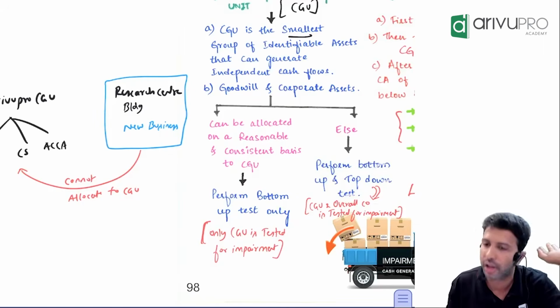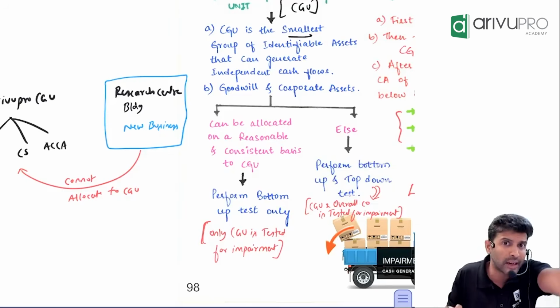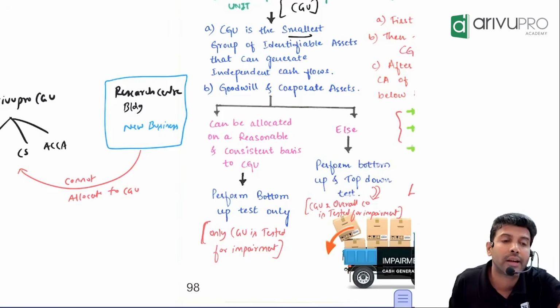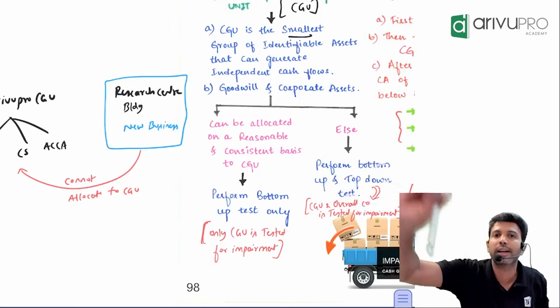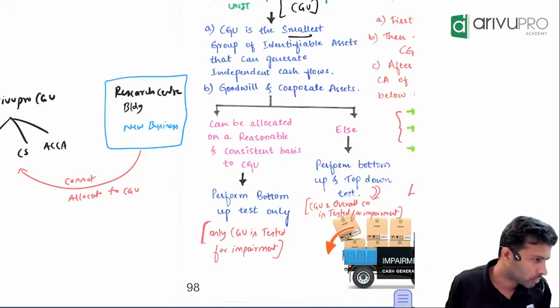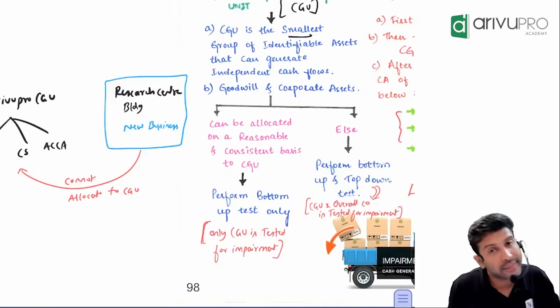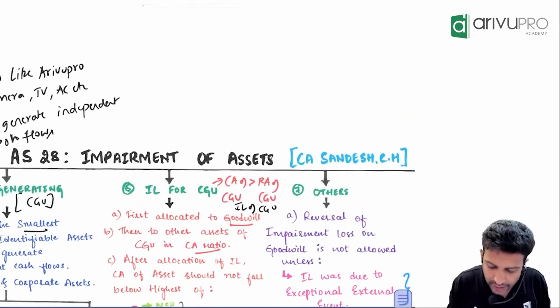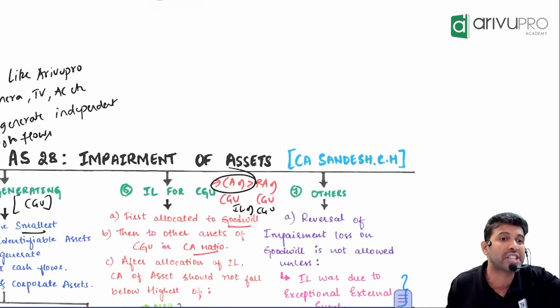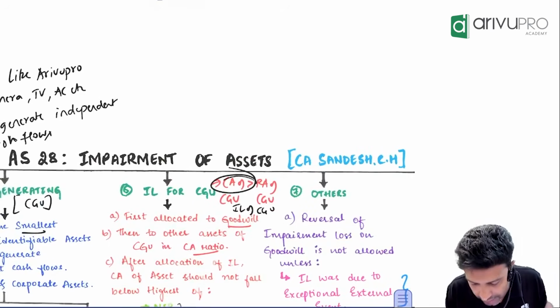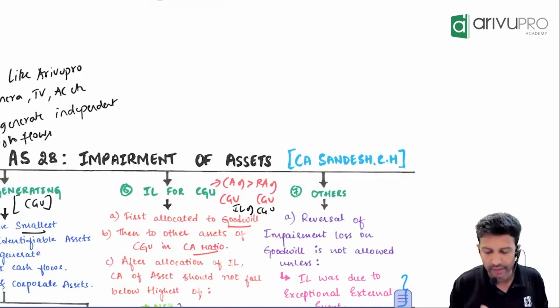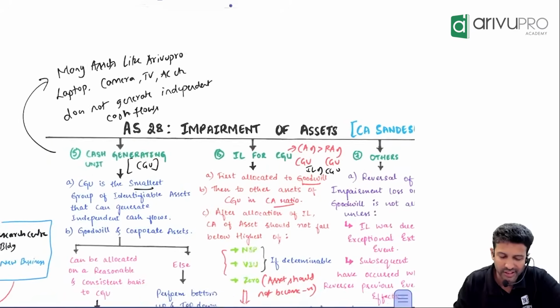Usually in carrying amount ratio. First allocate, because goodwill impairment you can never do at what level? Individual level. So first allocate the goodwill to what? CGUs. And then do the impairment check. When you allocate, will the carrying amount of the CGU be the same, or will it change? It'll change. Compare this carrying amount with this recoverable amount, and that way you will get what, sir? Impairment loss.